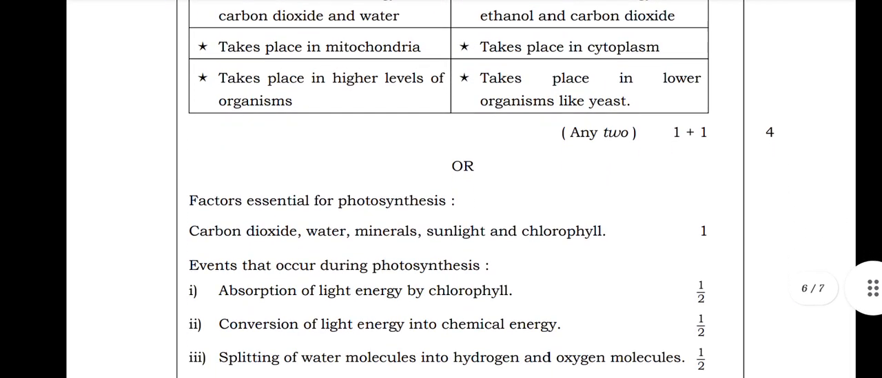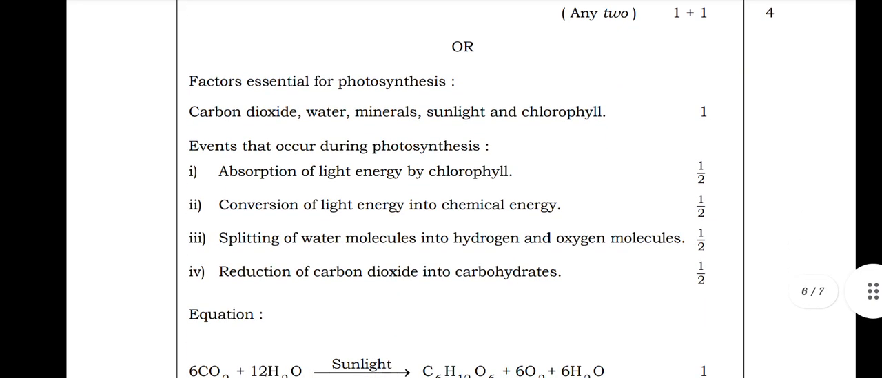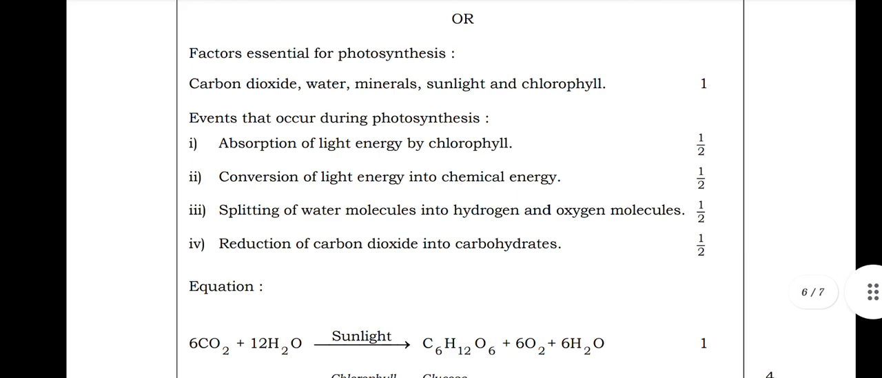Okay. Other question they asked is factors essential for photosynthesis, that is carbon dioxide, water, minerals, sunlight and chlorophyll. Events that occur during photosynthesis are absorption of light energy by chlorophyll, conversion of light energy into chemical energy, splitting of water molecules into hydrogen and oxygen, reduction of carbon dioxide into carbohydrate. Okay. Equation: 6CO2 plus 12H2O, in sunlight, gives C6H12O6 plus 6O2 plus 6H2O.